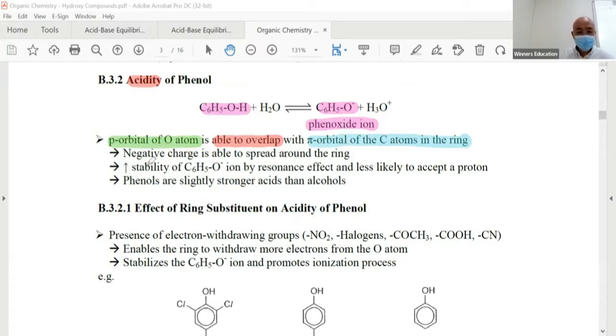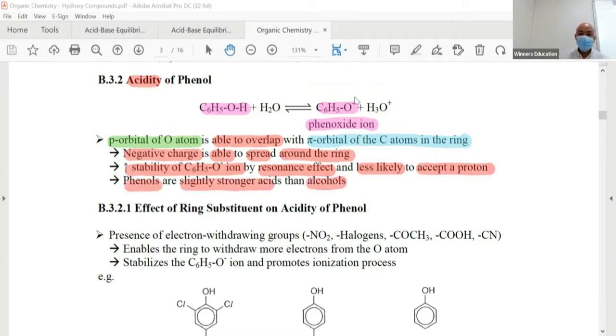Such that the negative charge is able to spread around the ring, and this increases the stability of the phenoxide ion by resonance effect. And therefore, it is less likely to accept a proton. Because it's stable, you don't need to take back H+. Therefore, phenols are stronger acids than alcohol.